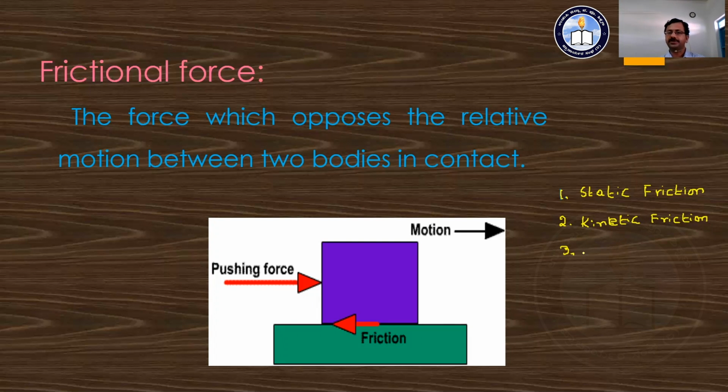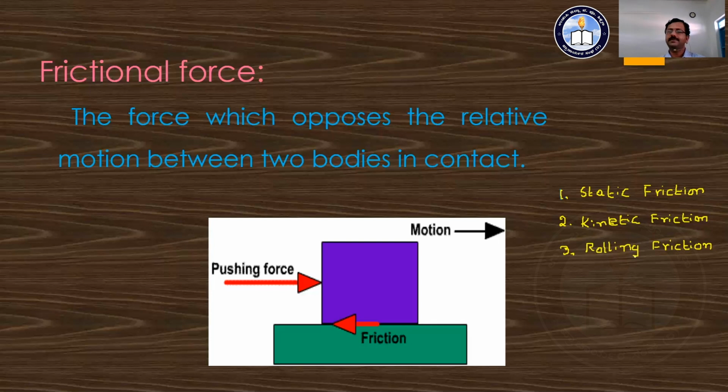The other friction is known as rolling friction. If the two bodies are such that one body rolls over the other, like a football rolling over the floor or over the ground, there is some contact present and some frictional force develops, and that frictional force is known as rolling friction.